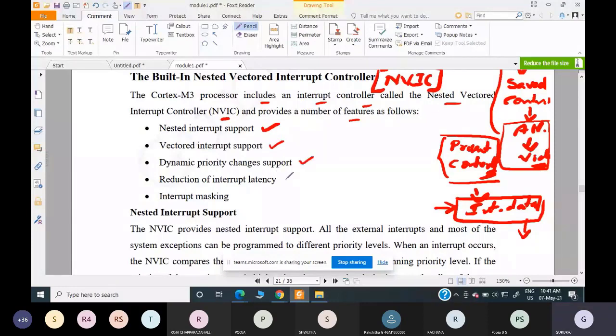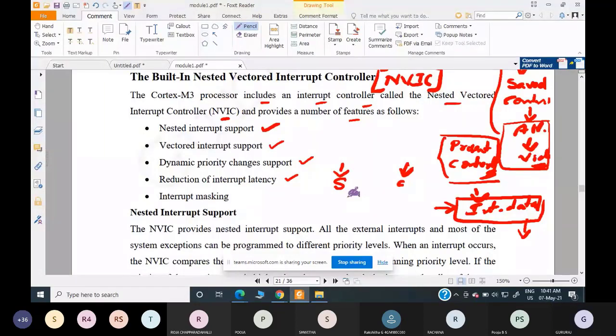See, latency means the time you require to service a particular request. So the time the request is submitted, you submit the request, and the time it takes to service that interrupt, or you complete the interrupt. So whatever the time between, this is the latency.